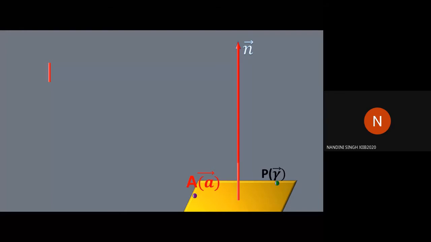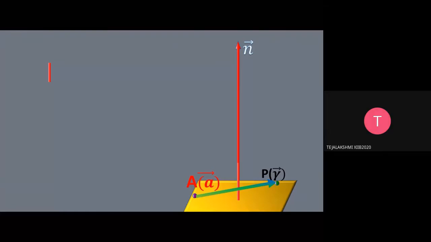Can anybody say how to connect these three vectors? So what we need here is to find out two vectors. One vector on the plane and another vector, vector n, which is perpendicular to the plane. How do we find out a vector on the plane? It is vector AP.